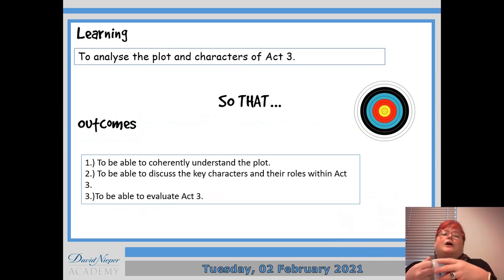Okay, so our learning objective today, we're going to look at the plot and some characters in Act 3, and obviously we're doing that so that you understand the plot and the characters and you can write about those in your essays and ultimately in your exam.